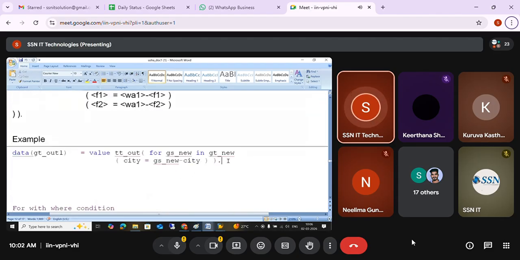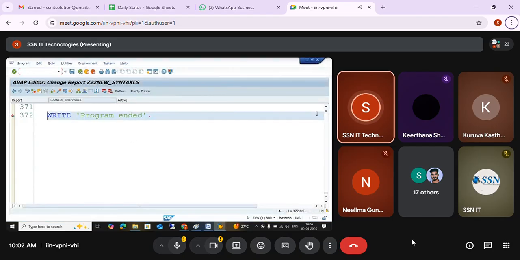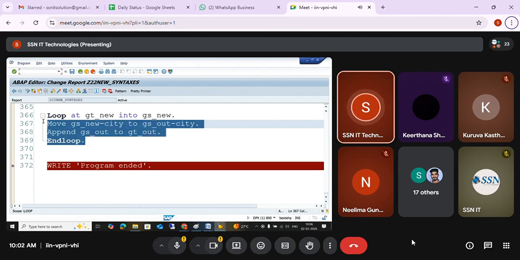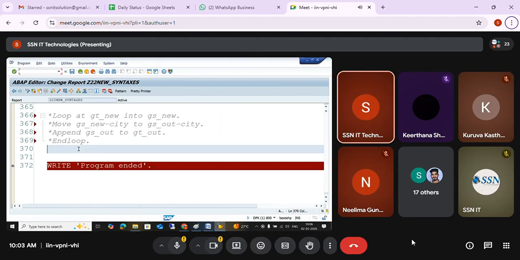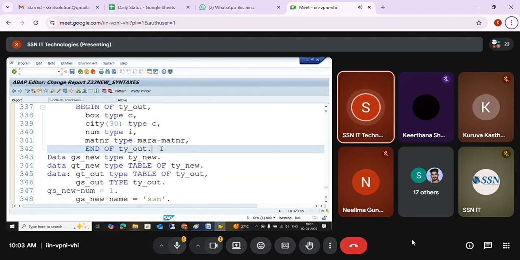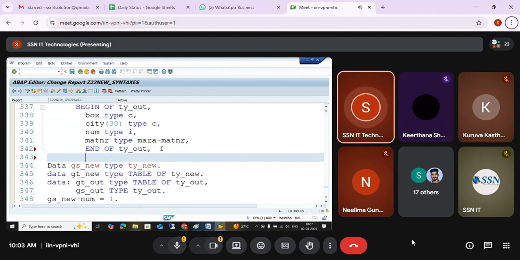Okay. So for this, if I want to write it, I need to use TT, which means table type. Up to now I created only a structure and finished, right? But whenever I use the FOR operator, I need to use the table type. TT out I need to declare. What is TY out? This is a local structure. So how to declare a table type? With the TYPES keyword only. TT out, already it is there, comma, right? So I'm continuing: TT out type TY underscore out occurs 0.